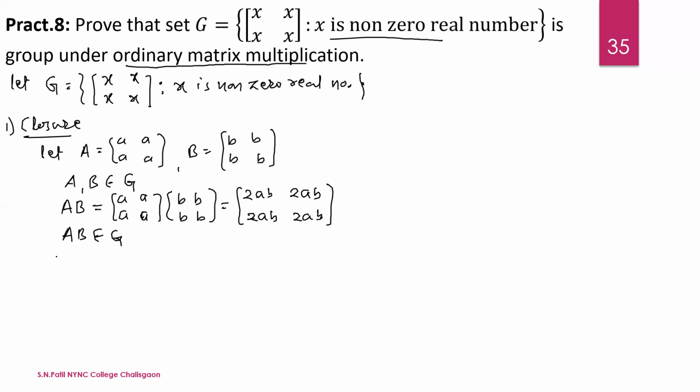Now the second is the associativity property.